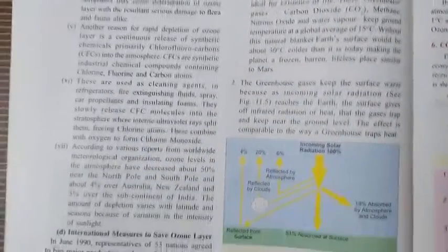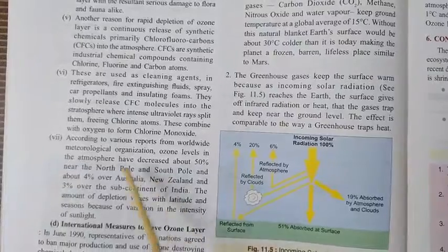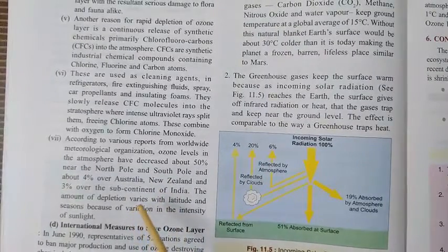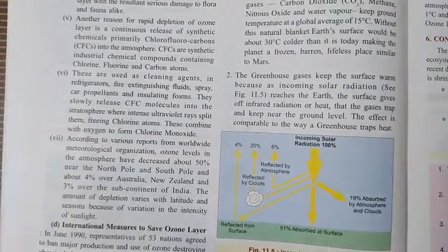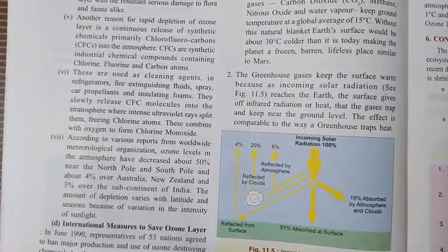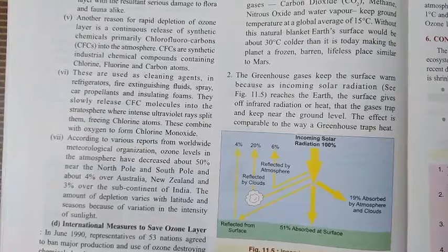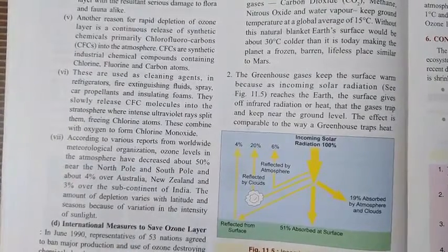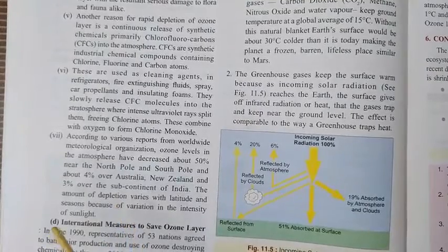Well, as I told you, different photographs have been taken by the satellites, and they usually show the ozone depletion. This ozone depletion has been seen above the Arctic region, not over the equatorial region.